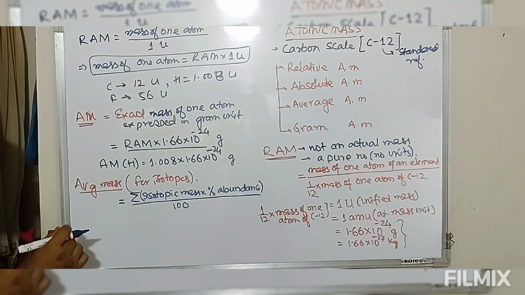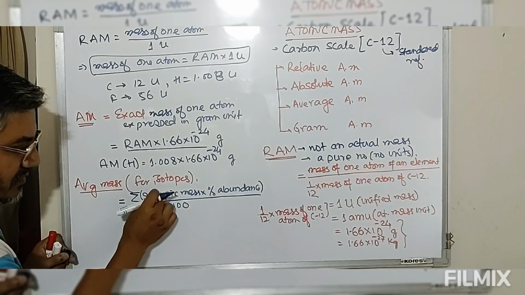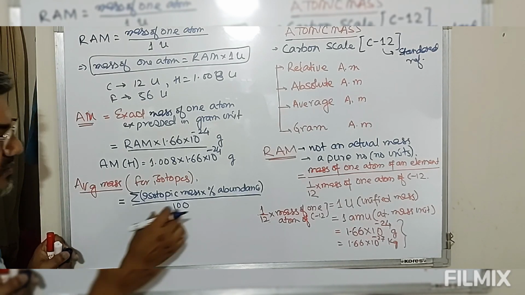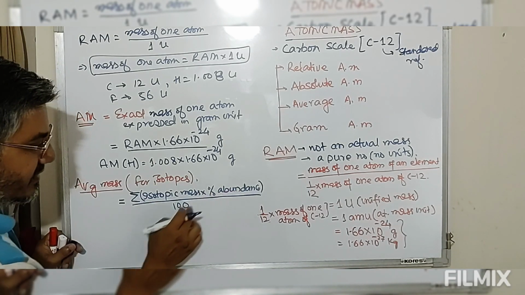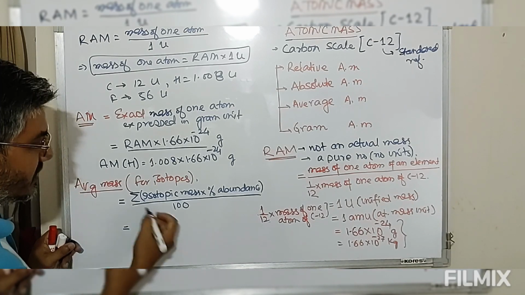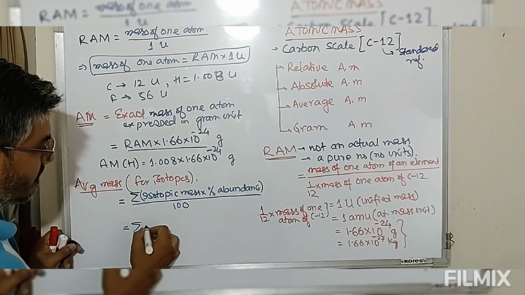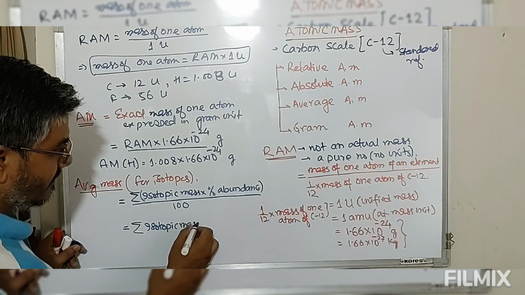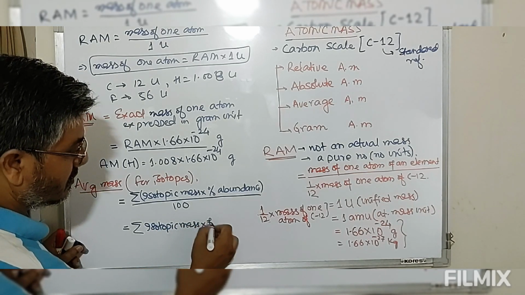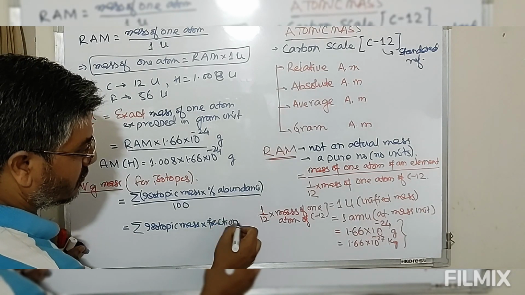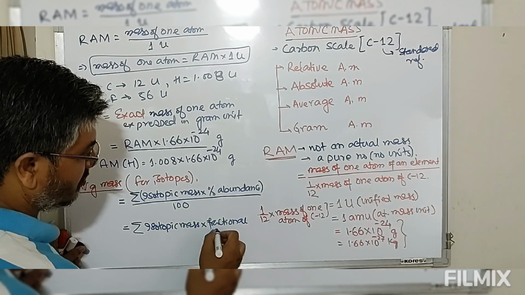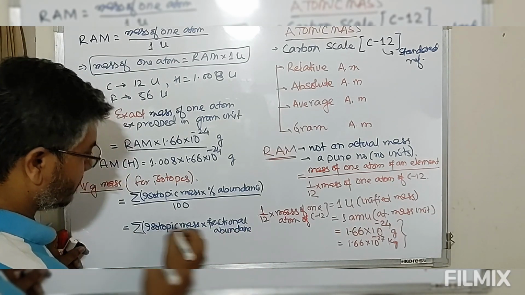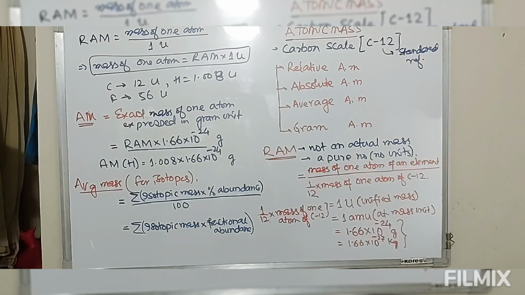So we have to consider the isotopic mass and the percentage abundance of each and every isotope divided by 100. Percentage divided by 100 is also known as fractional abundance. Isotopic mass into fractional abundance. Abundance means availability in nature. So this is average mass.